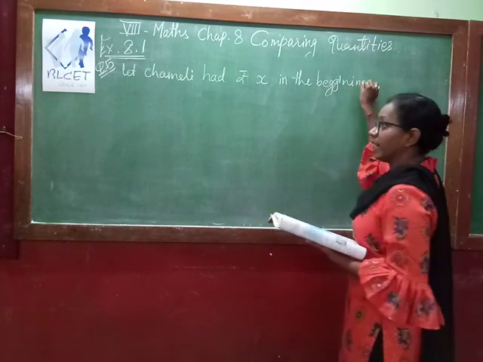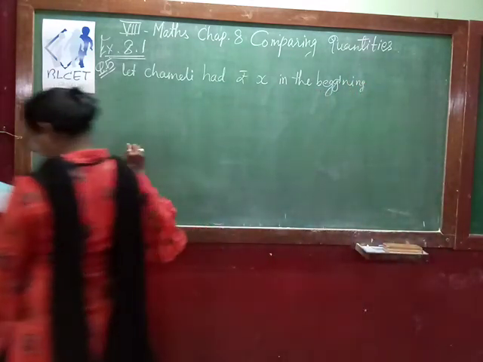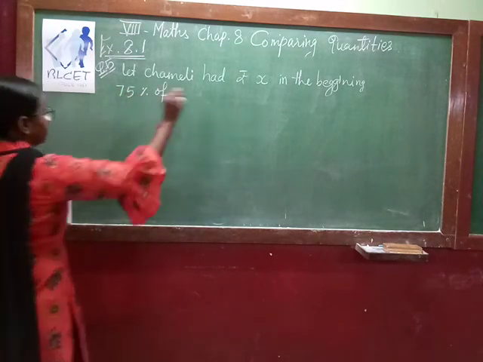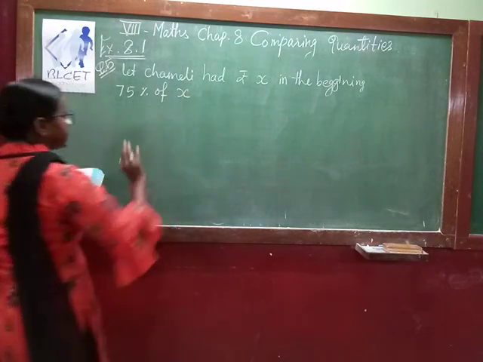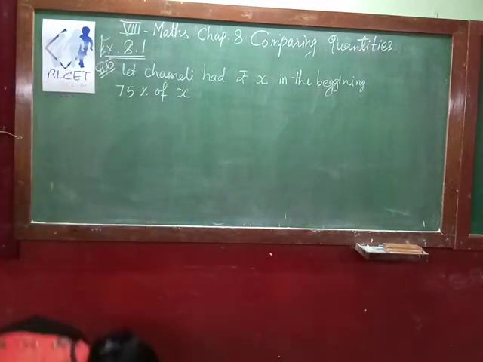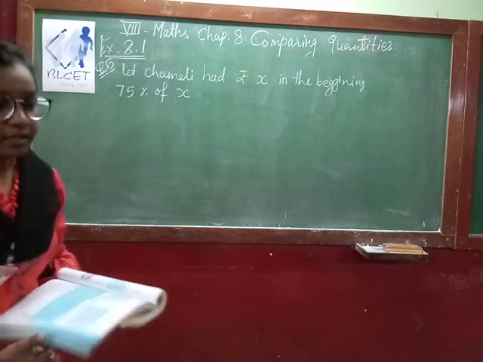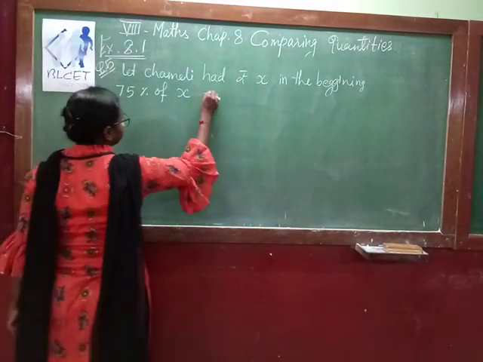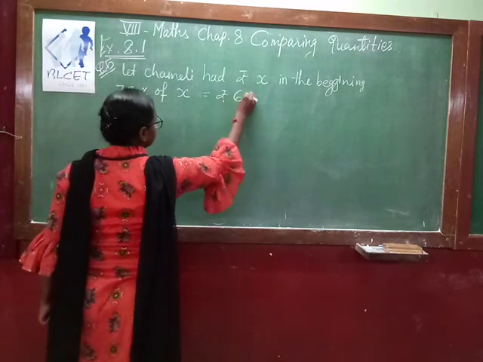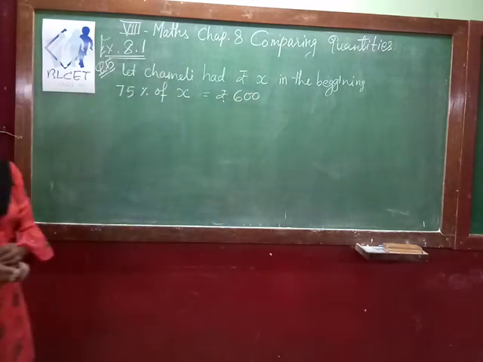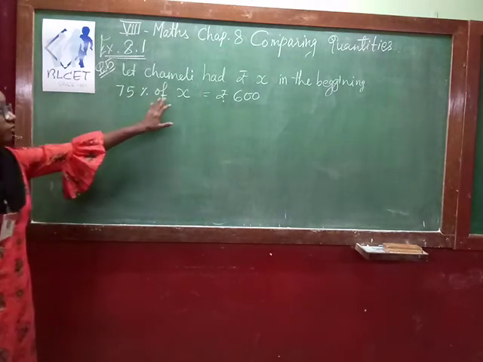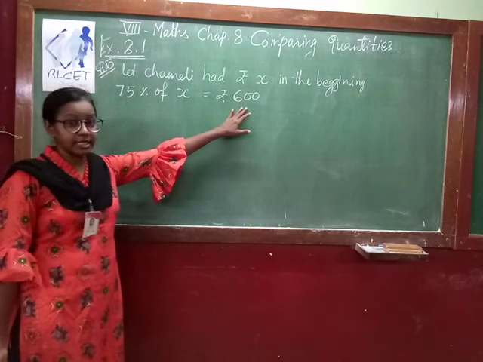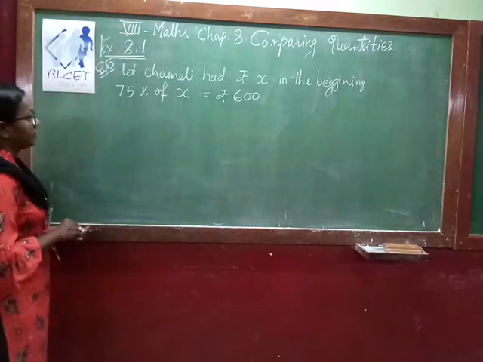But what is given? 75% of X she has already spent. After spending, what is left? That is 600. Okay, so now we will solve this question.